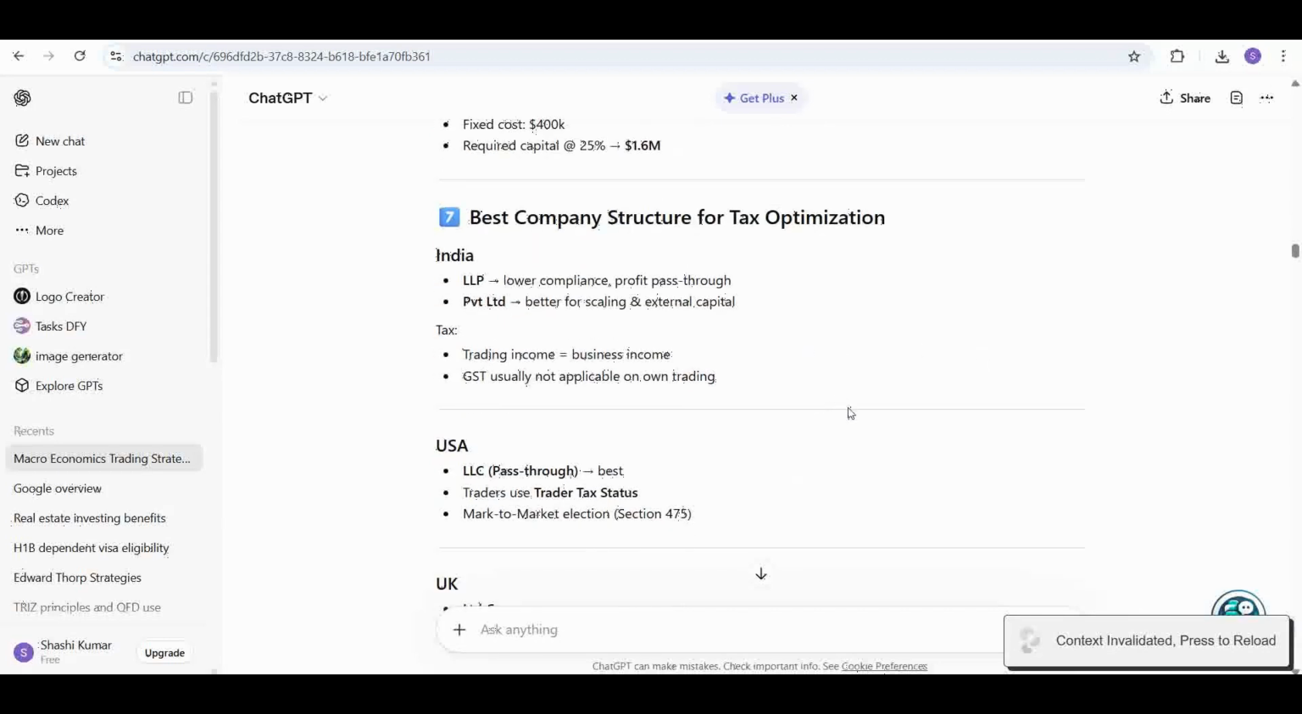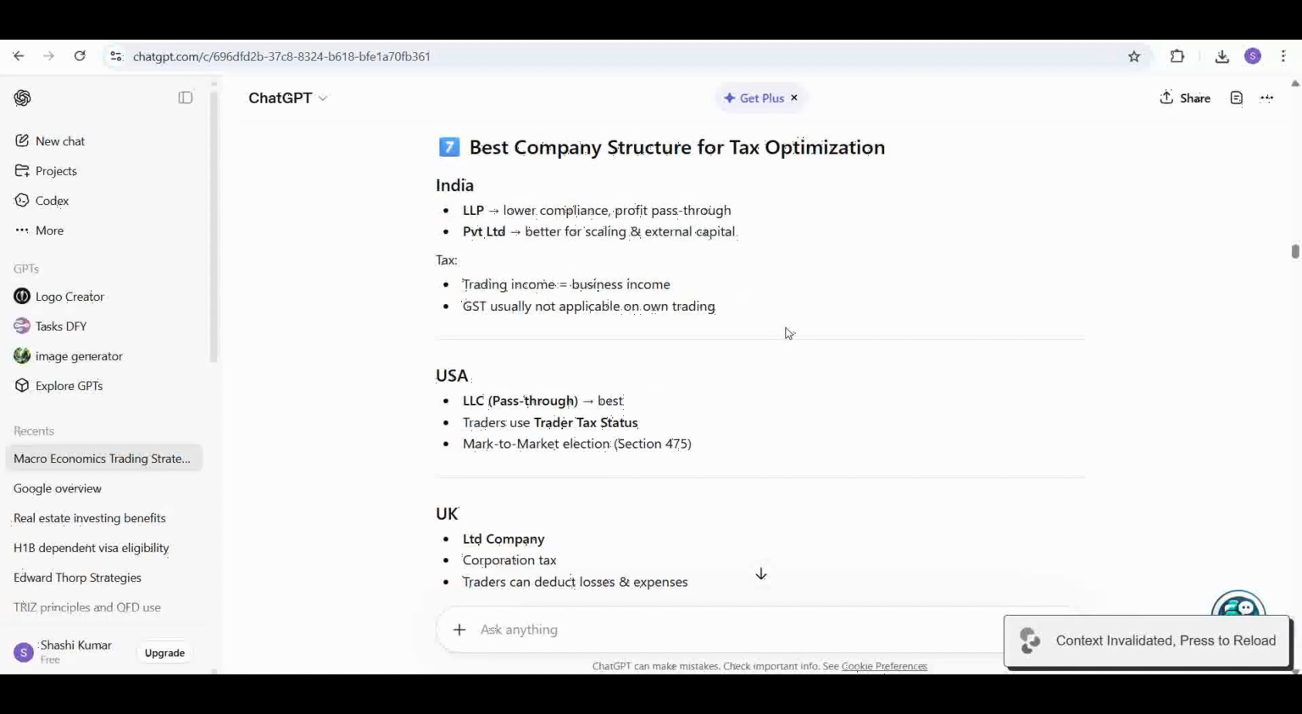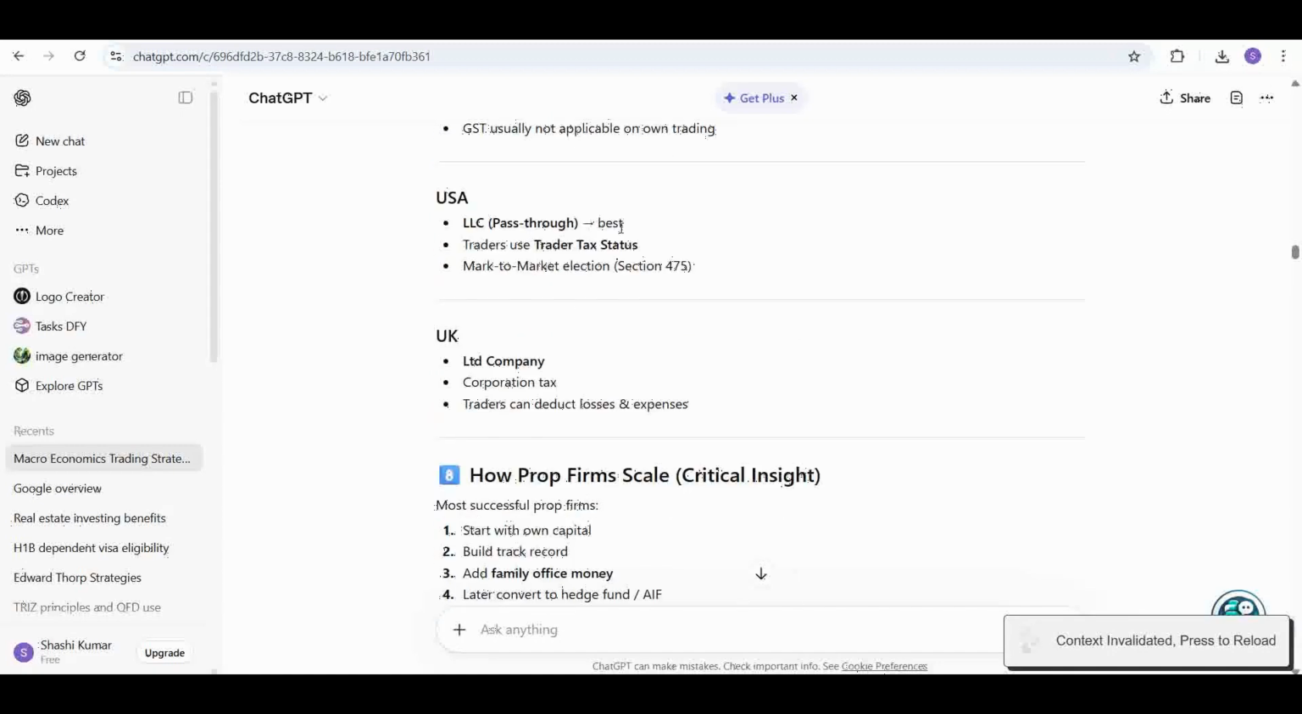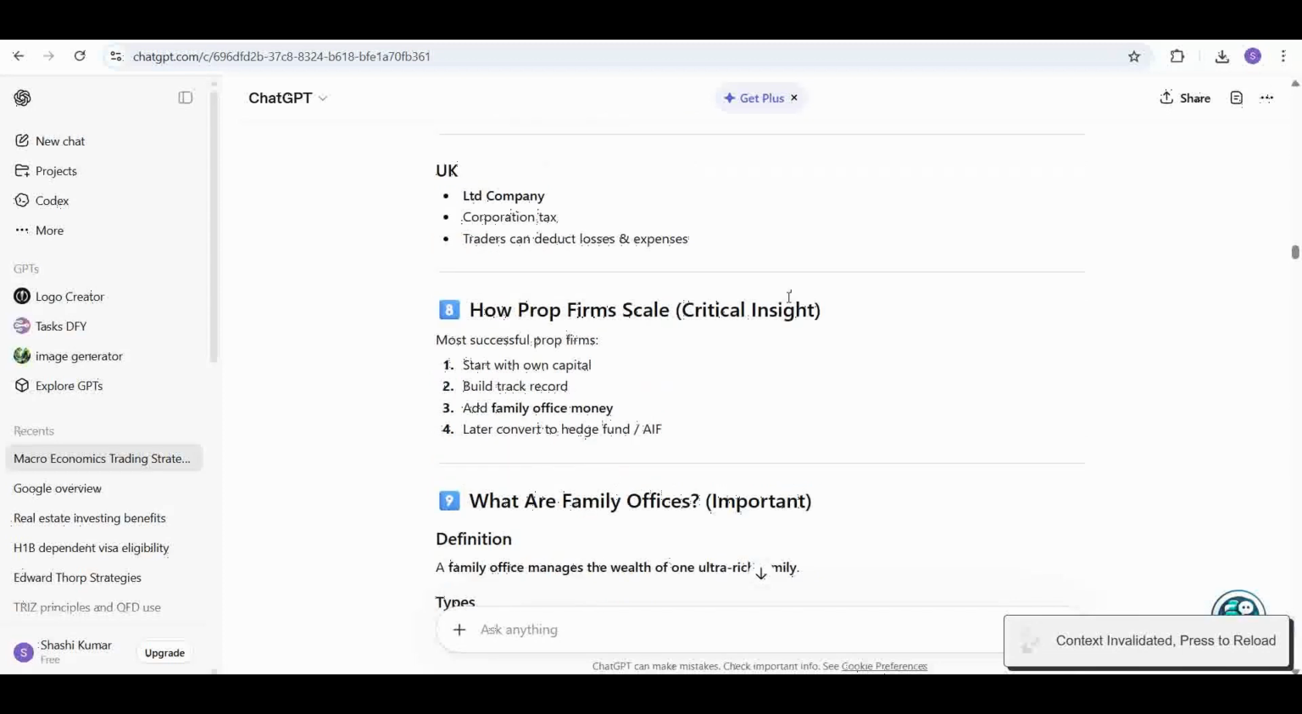Best company structure for tax optimization. In India, it's LLP, will be lower compliance, profit is passed through. Private limited is better for scaling and if you want to have access to external capital. Tax, it's treated as trading income, so business income it will be taxed as. GST usually is not applicable on own trading. USA, LLC pass through is best. LLC traders use trader tax status and mark to market election is there, section 475. UK, it's a limited company, corporation tax is there, traders can deduct losses and expenses there.